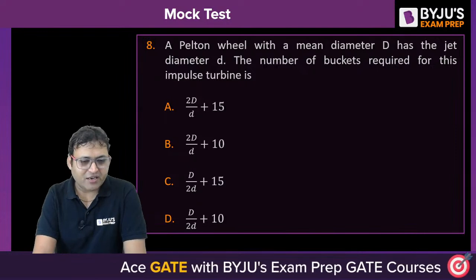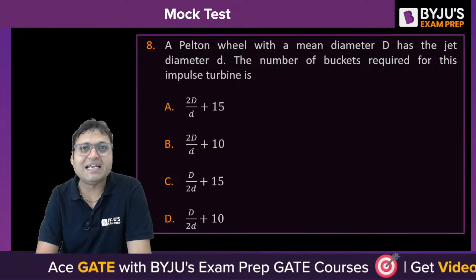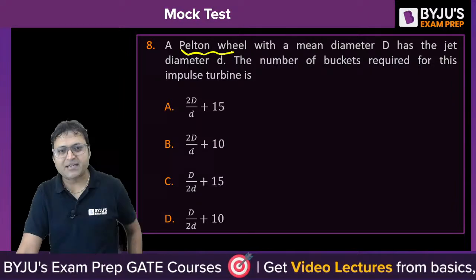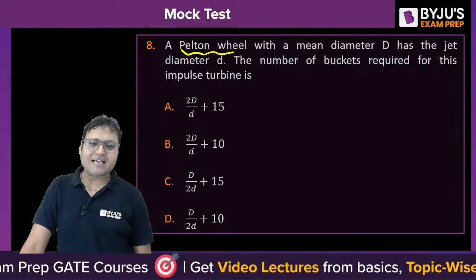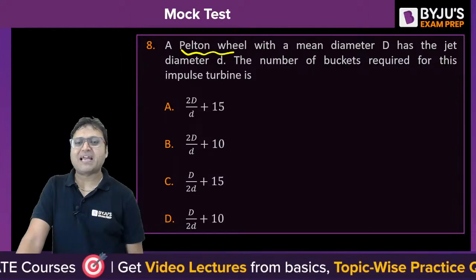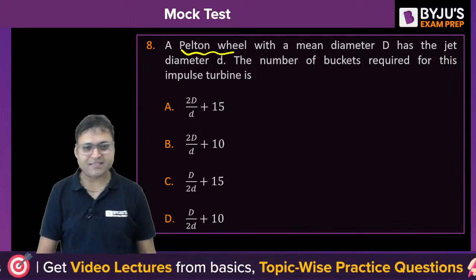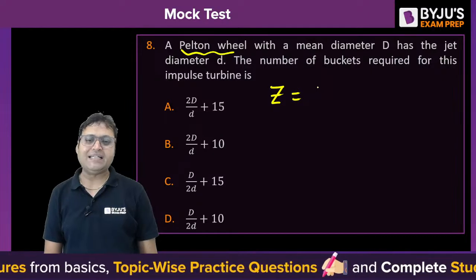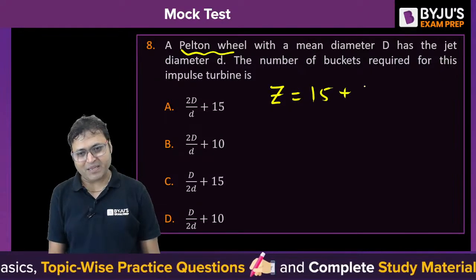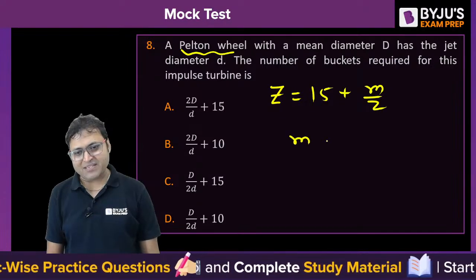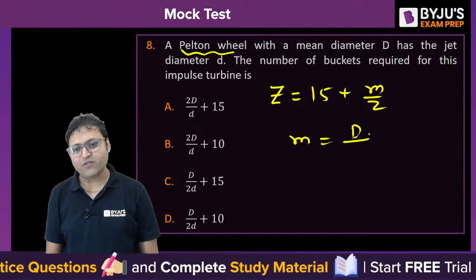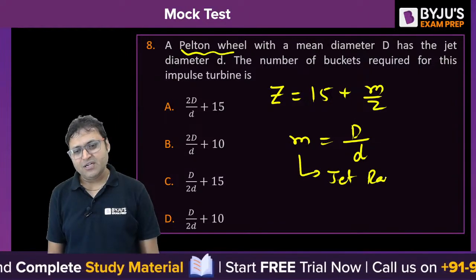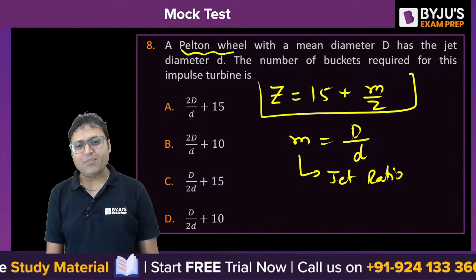Yes, the next question is from the design parameter of the Pelton wheel. A Pelton wheel with the mean diameter capital D has the jet diameter small d. The number of buckets required for this impulse turbine is Z equal to 15 plus m by 2, where m is called as jet ratio, which is the ratio of wheel diameter to the jet diameter. That is how we can find out the number of buckets required.